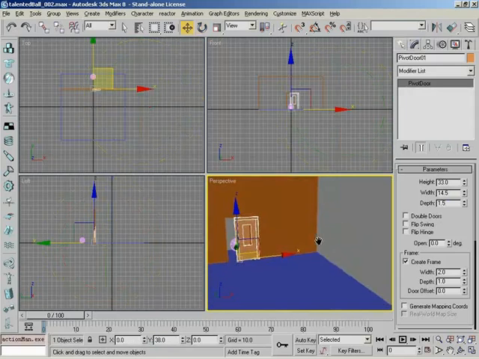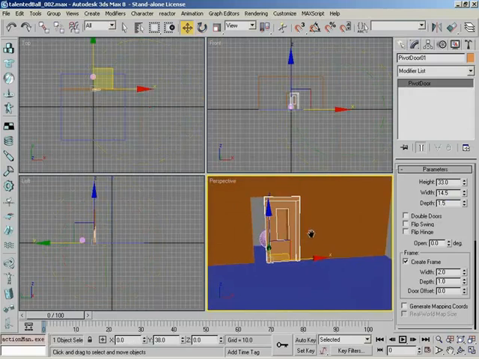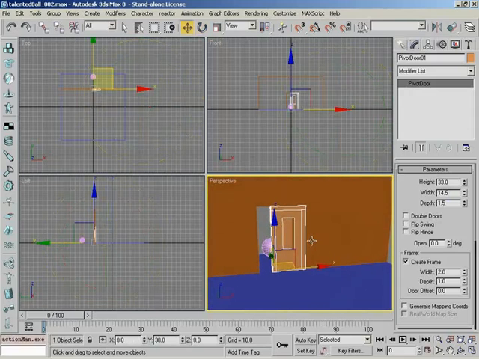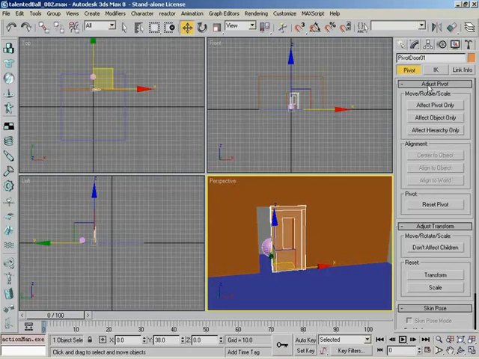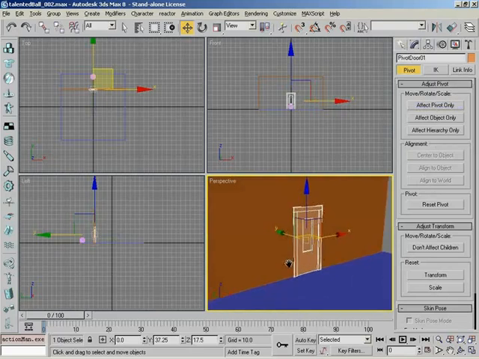There we go. Now you notice here that it is slightly offset, and that's because our pivot is actually off to the left of the door. I'm going to center up our pivot. Okay. I'm going to go to the Hierarchy panel, Affect Pivot Only, Center to Object. Turn it off again. So now I'm going to zero it out in X again. And there you go. And it is now flush with our wall. I'm going to give it a name. I'm going to call it Stage Door.